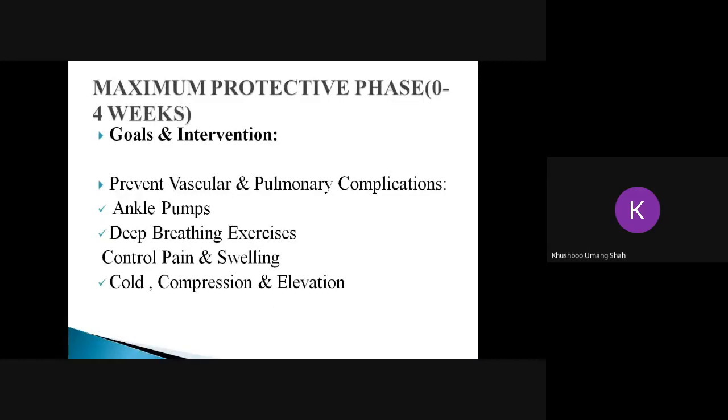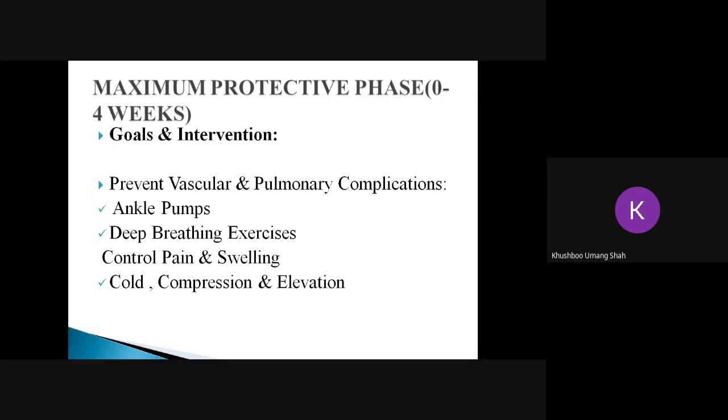So I have divided the rehabilitation protocol into 3 phases: maximum protective phase, then moderate protective phase, and the minimum protective phase. When we talk about the maximum protective phase, the range is 0 to 4 weeks. The most important thing here is to prevent secondary complications. So what are the secondary complications that can develop after TKR?